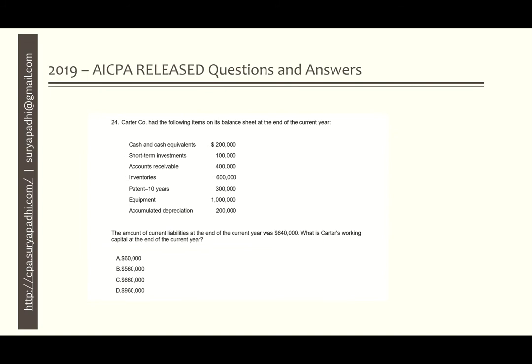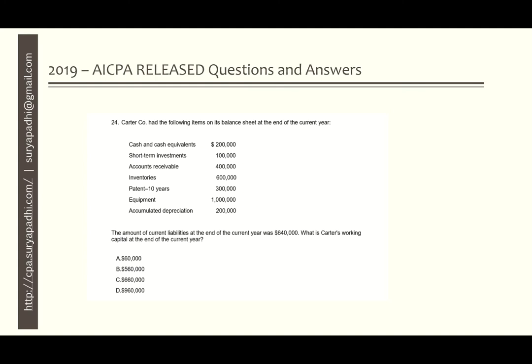Carter Company had the following items on its balance sheet at the end of the current year: cash and cash equivalent 200,000, short-term investment 100,000, account receivable 400,000, inventories 600,000, patent that is for 10 years 300,000, equipment 1 million, accumulated depreciation 200,000.